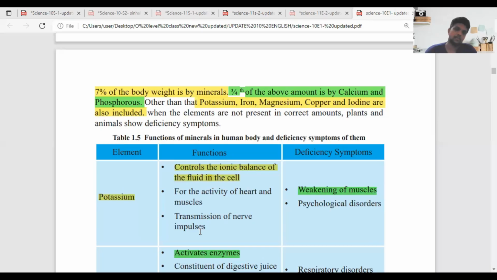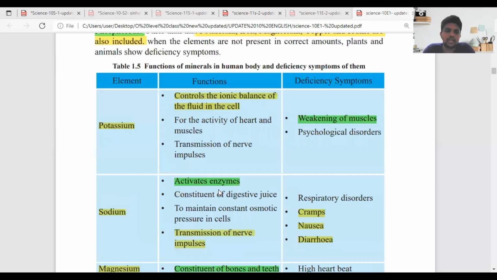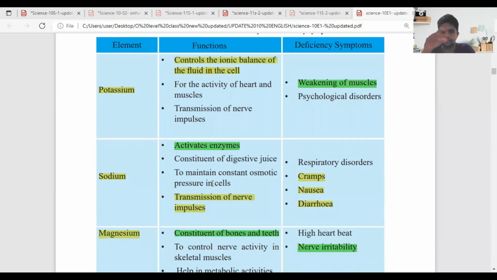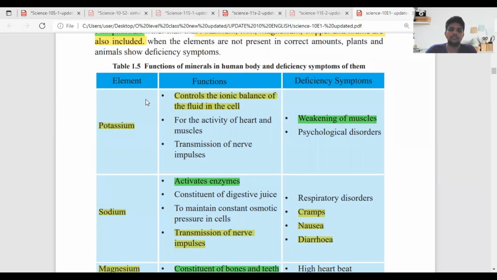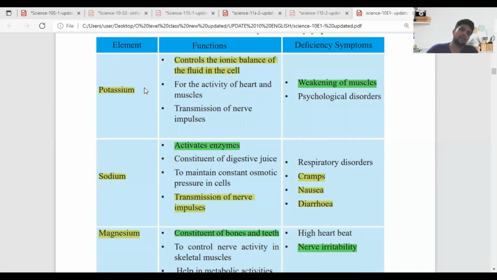Okay, then we have to go through this one, Daru. Here they have given you each and every element, their functions, and the deficiencies we have to face if we are not taking the correct amount of those elements. Let's go with potassium first. Write the table within the given space. What is the first element? Potassium. Just read it.